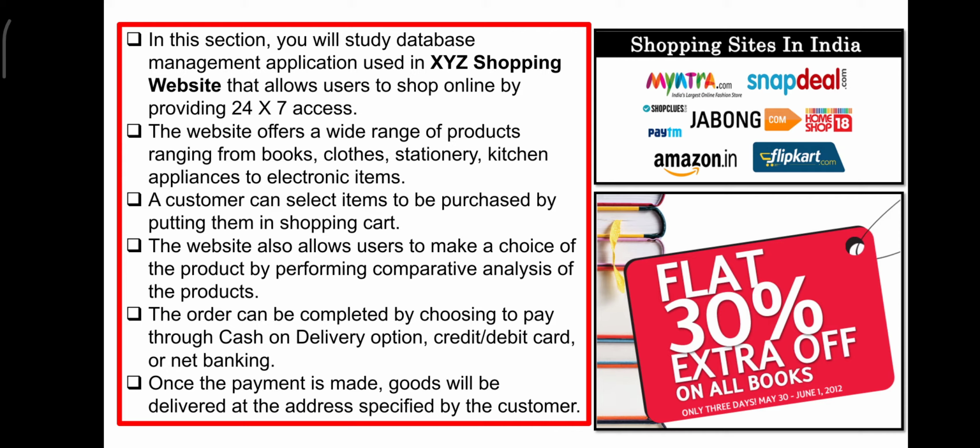The order can be completed by choosing to pay through cash on delivery or credit or debit card or net banking. Once the payment is made, goods will be delivered at the address specified by the customer, which is called as shipment, which I have already told you.